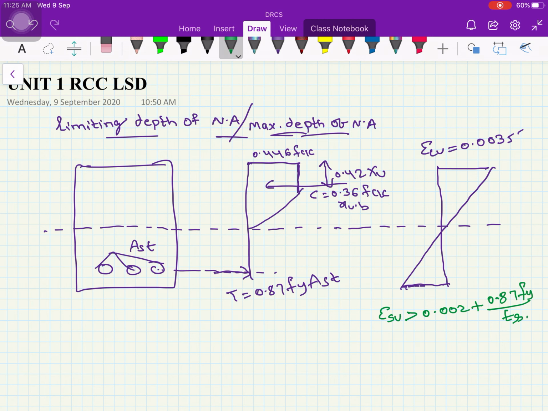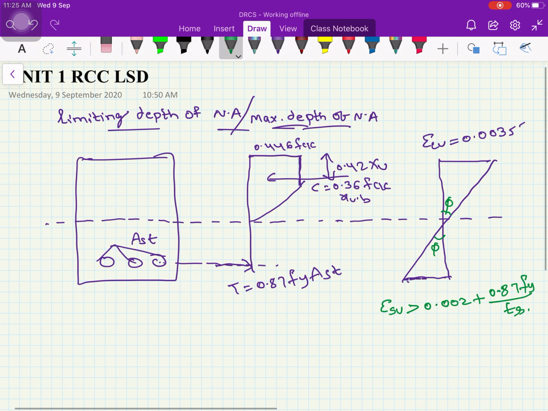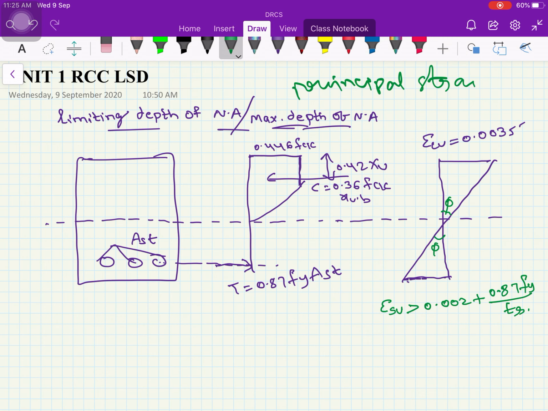As you know, from similar triangles, this angle and this angle will be the same. So from here we are going to find the limiting depth of neutral axis, and you need to remember the limit state design is based on principal strain theory. That means all this will be based on strains only, because we are limiting the strain in limit state design. In working stress method we go for permissible stresses, but in limit state design we go for permissible strains. That is why limit state design follows principal strain theory.